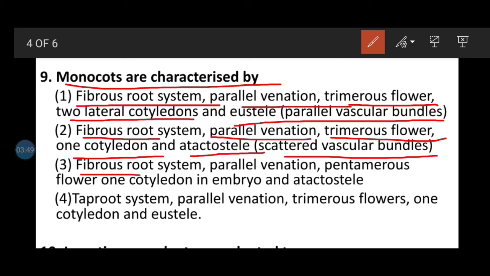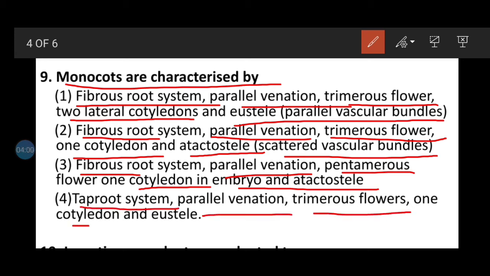Option 3, fibrous root system, parallel venation, pentamerous flower, one cotyledon in embryo and atactostele. And fourth, tap root system, parallel venation, trimerous flower, one cotyledon and eustele. So here the correct answer will be option number B. Option number B is the correct answer.